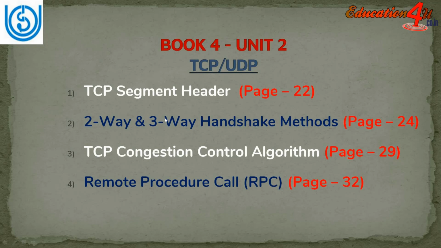Now let us see what are the important questions of book 4 unit 2, that is TCP UDP. There are 4 important topics in this chapter. First one is TCP segment header, that is available on page number 22. You should know what are the components of TCP segment header. Please go through this topic.